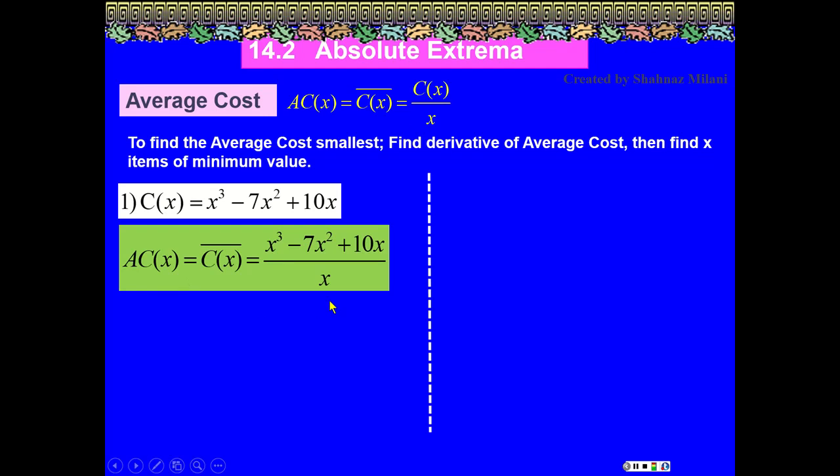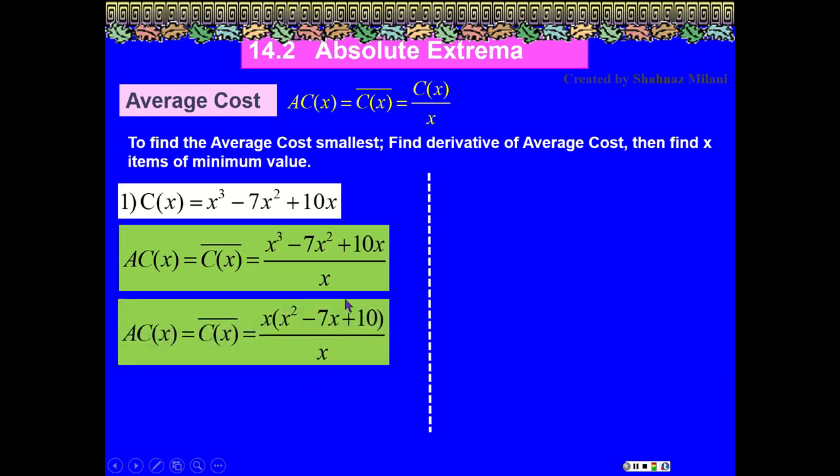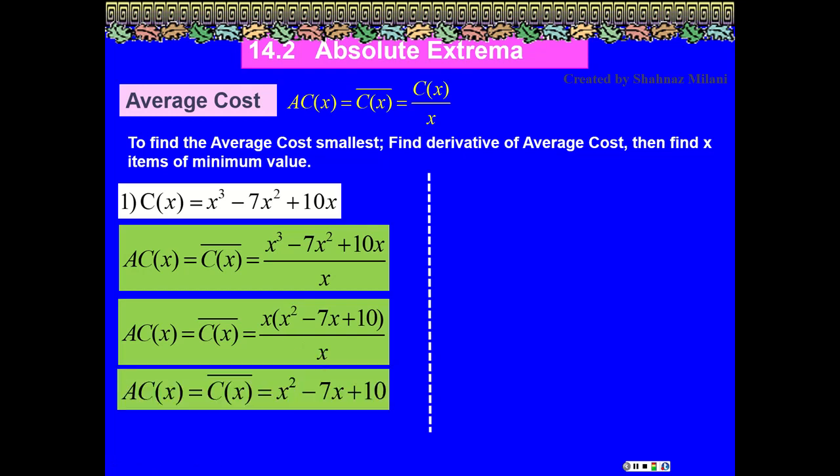There are several ways you can do it. You can factor the x out from the top, and then cancel that x with this x. Or you can say you have an x here, one of this x, one of this x, and cancel all of them, however it makes sense for you. On my PowerPoint, I factored the x out from the numerator, then reduced this x by this x. Then that is going to be my average cost.